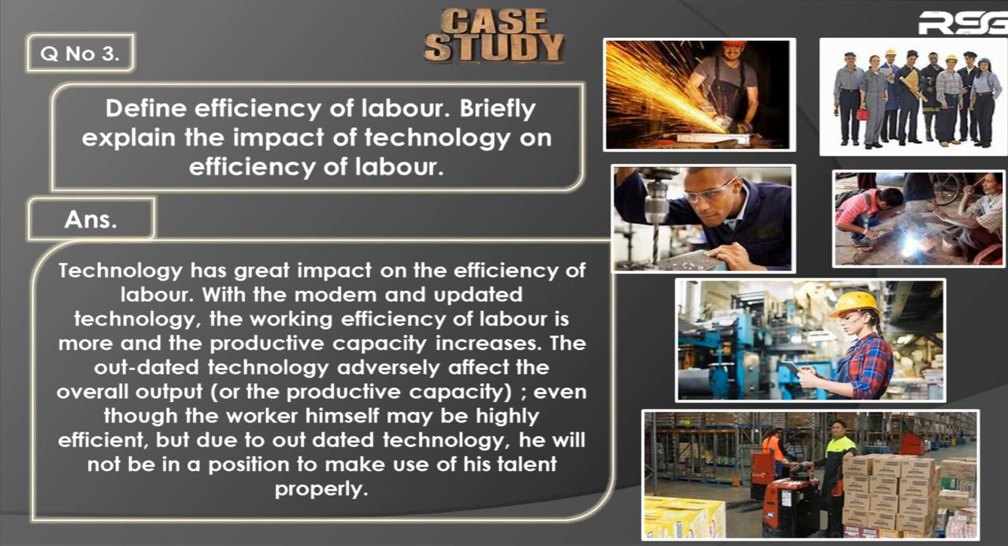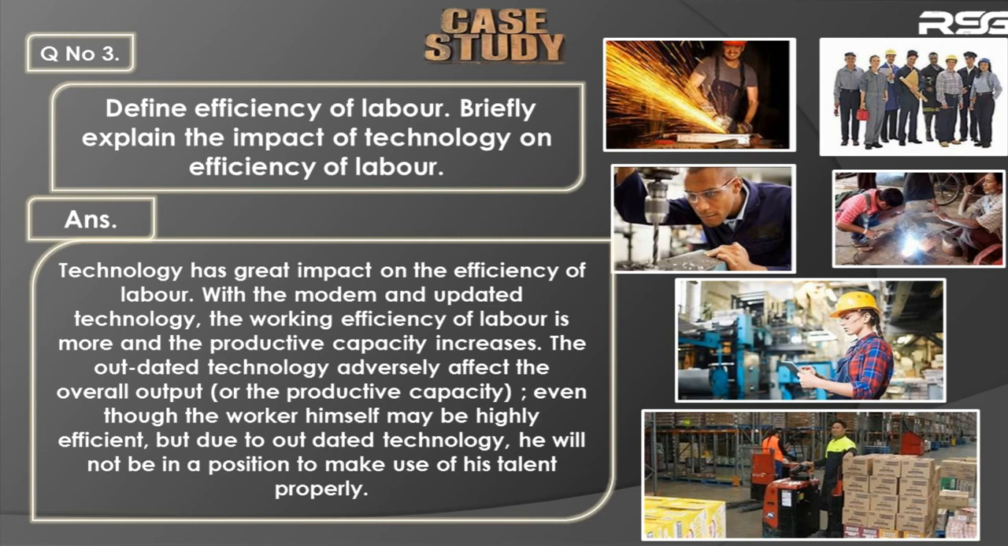Okay. But on the other hand, what happens? The outdated technology has an adverse effect on the overall output. You understood? If you make use of an obsolete and outdated technology, then that will have what? Adverse effect. Adverse effect means it will have a negative or just opposite effect on the overall output. So even though the worker himself may be very efficient, due to outdated technology he will not be in a position to make use of his talent properly. You understood? So this is the effect of technology on the efficiency of labor.